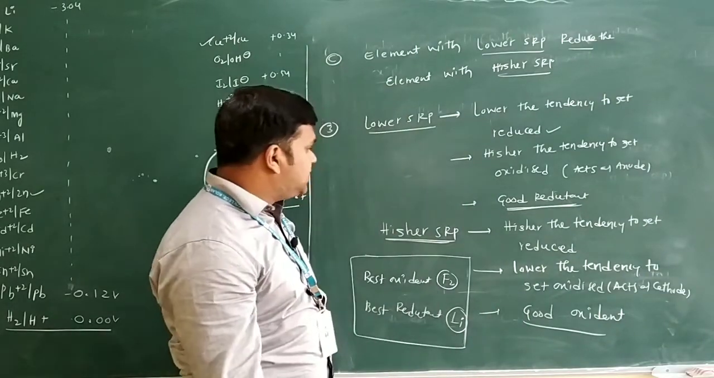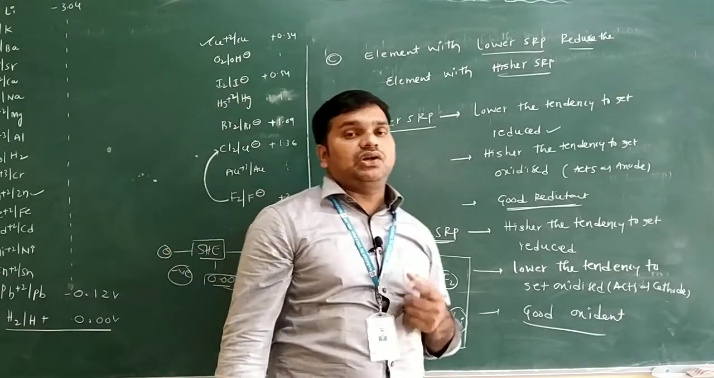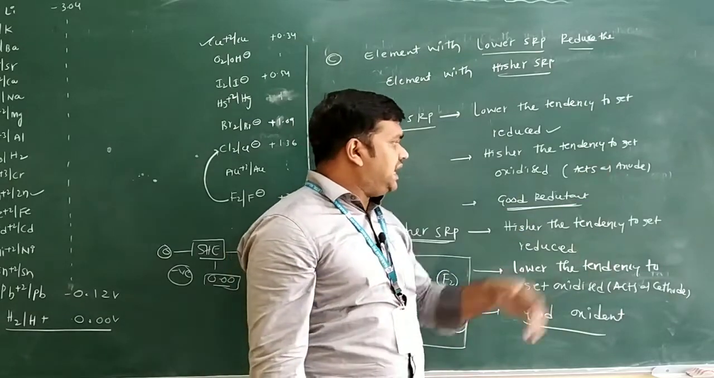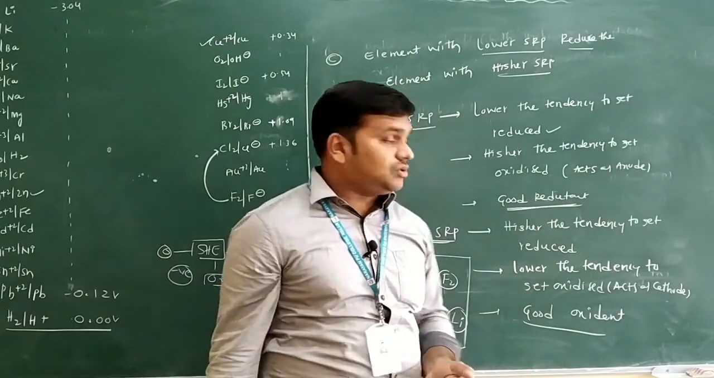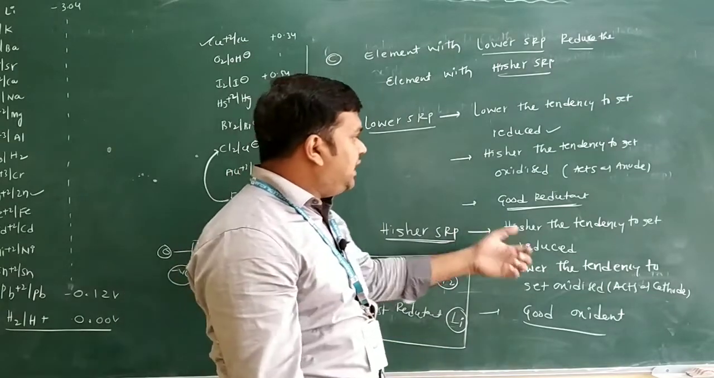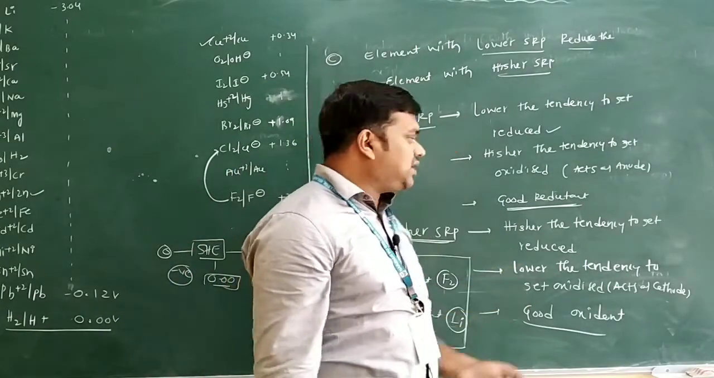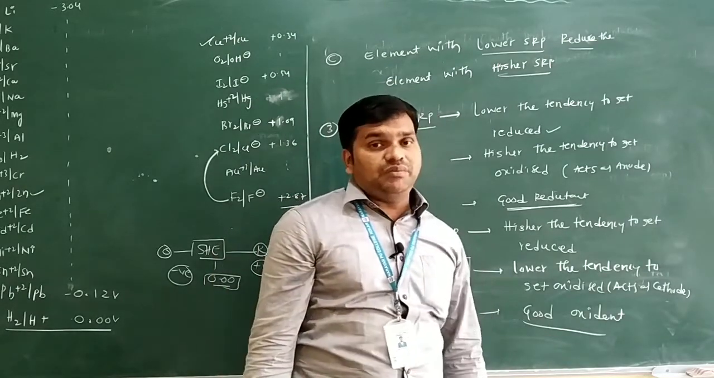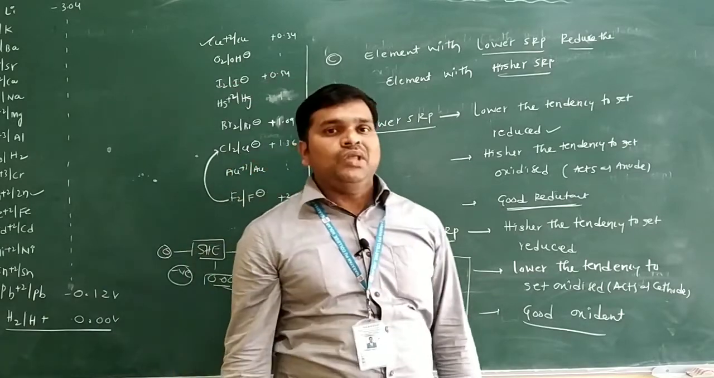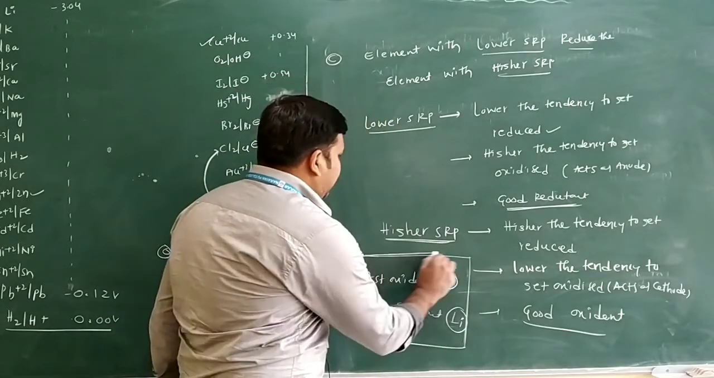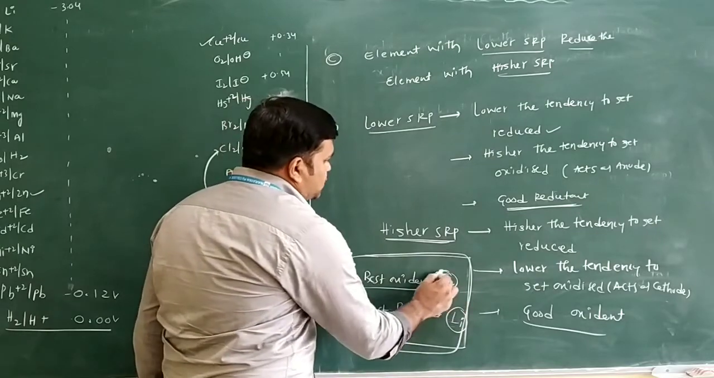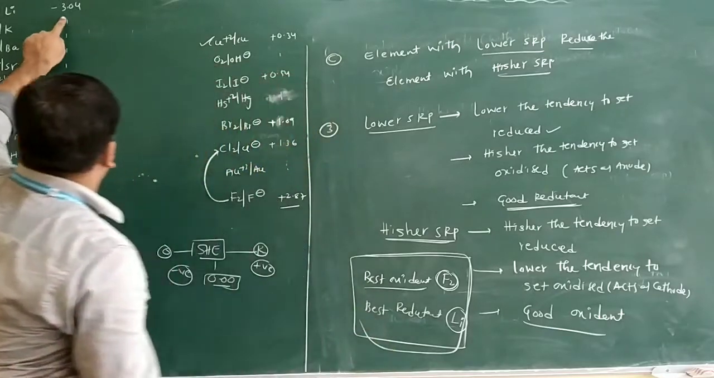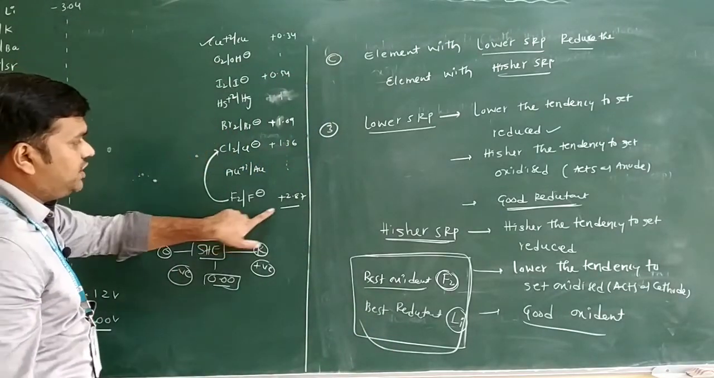Now we can see here, once again I am repeating, lower the SRP, lower the tendency to get reduced, higher the tendency to get oxidized, it can act as an anode, that means here good reductant only. Come to the higher the SRP, higher the tendency to get reduced, lower the tendency to get oxidized, it can act as a cathode and it can act as a good oxidant only. Oxidant means oxidizing agent, which can undergo what here? Reduction only. Now you see in the entire electrochemical series, the best oxidant is what here? F2 only, and the best reductant is what here? Lithium only. So lithium is minus 3.04 and fluorine is plus 2.87.